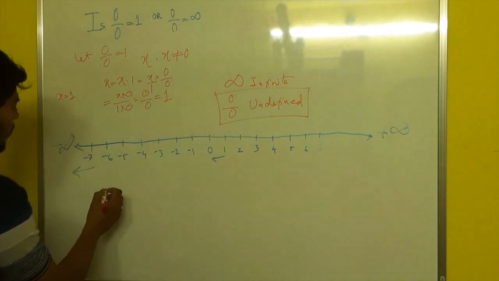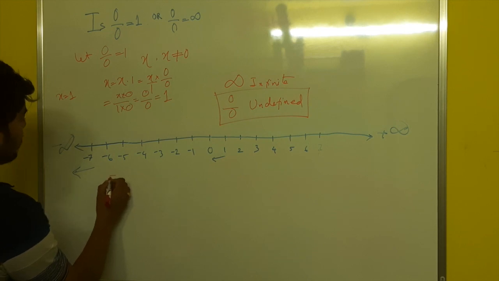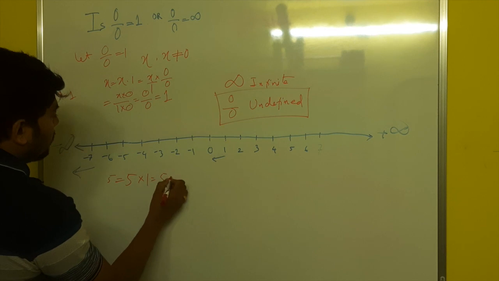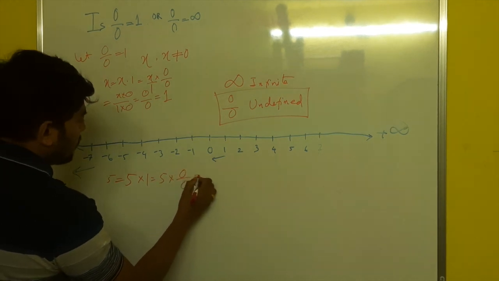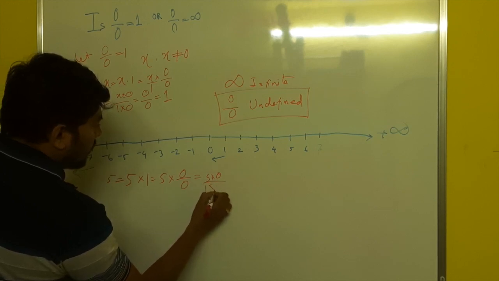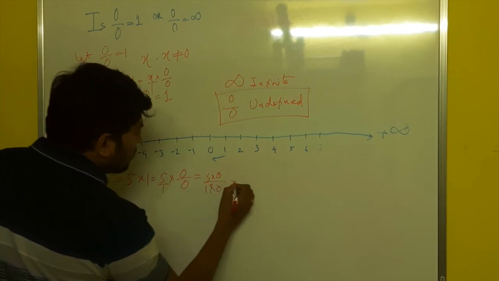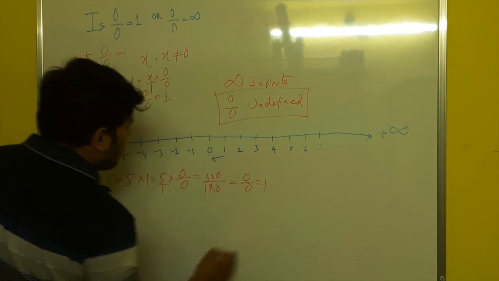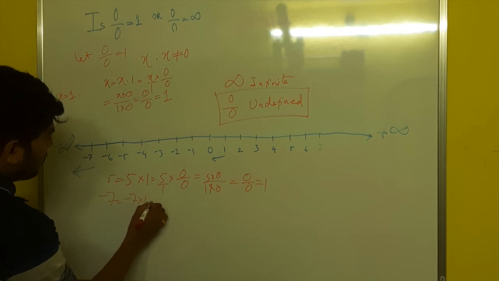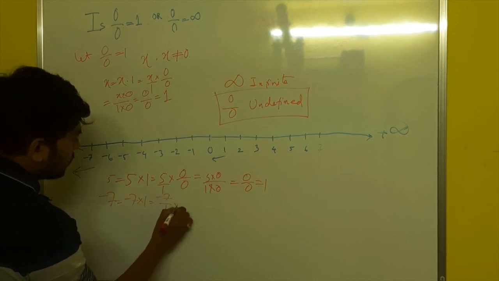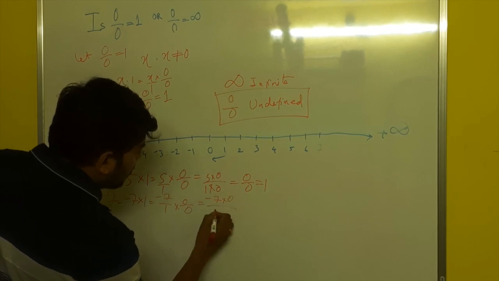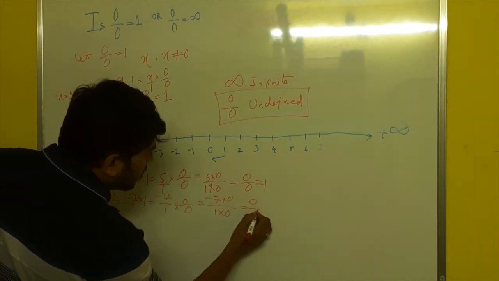Let's take a small example. Let's take 5. 5 equals 5 into 1, equals 5 into 0 by 0, where 0 by 0 equals 1. Similarly, if you take minus 7 into 1, equals minus 7 into 0 by 0, which equals 1.